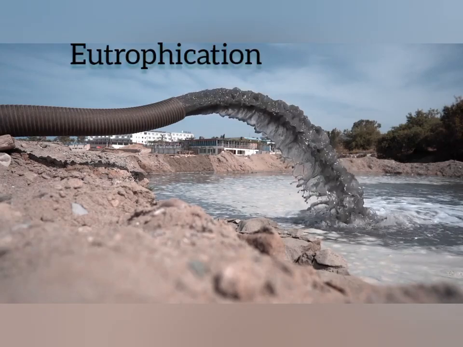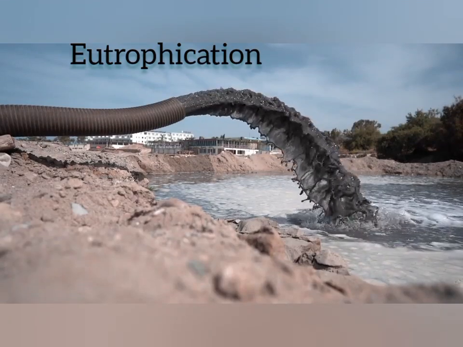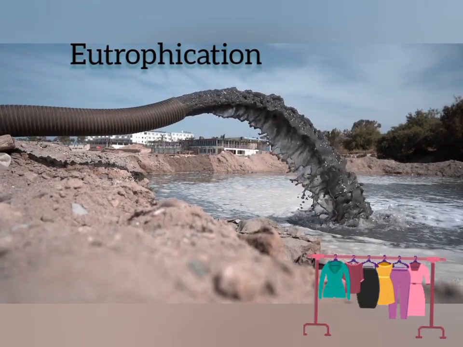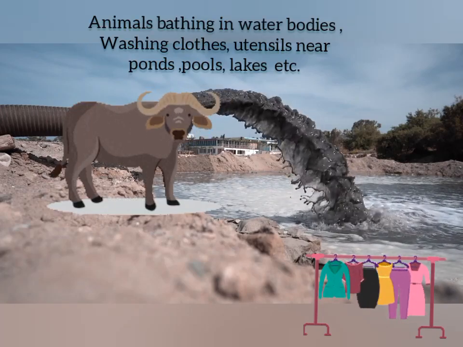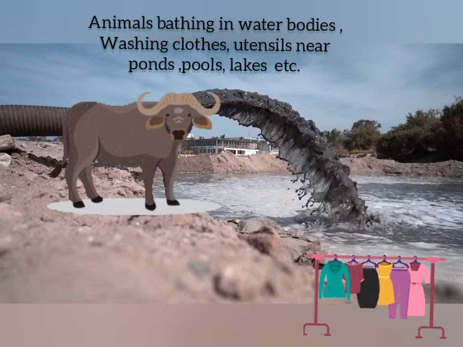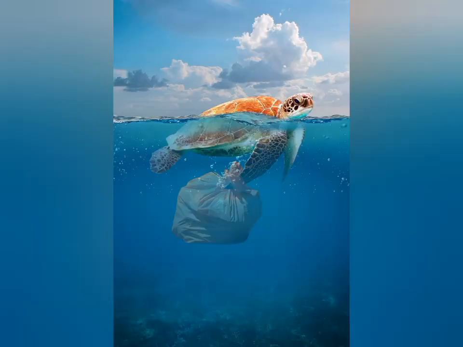Eutrophication is another big source of water pollution, which is nothing but the daily activities like washing clothes and utensils near ponds, pools, lakes, and rivers. Eutrophication involves the blocking of sunlight from penetrating into the water bodies and thus reducing the level of oxygen in the water and making it uninhabitable.